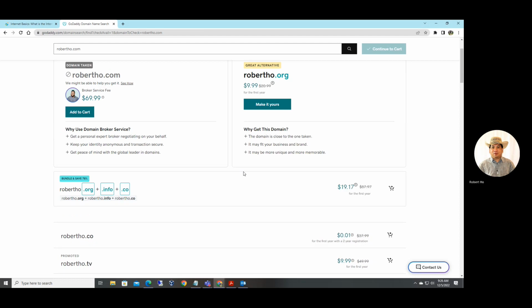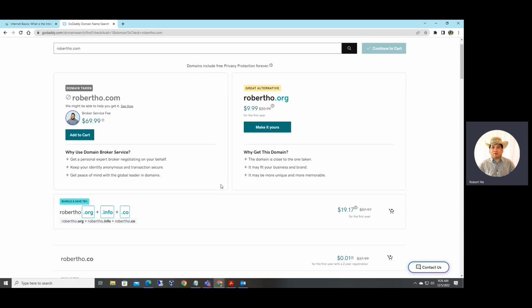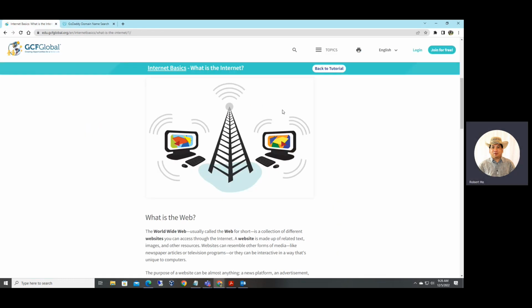So once you purchase the domain, then you can host it there. Once you host it, then you can start creating your web page. Okay, this is just one of the companies that buy and sell domains and host websites. There are other companies as well. All right. So that is about the internet, right?